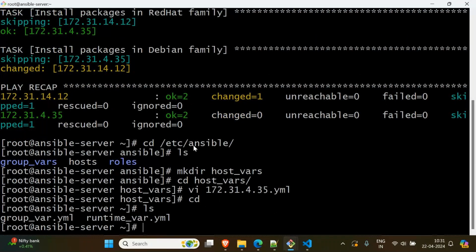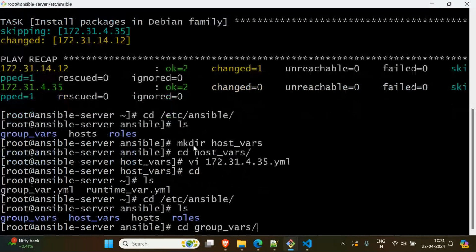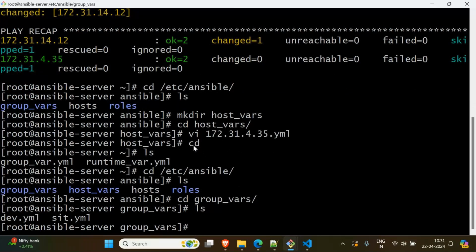Ansible, but one moment please. Okay, what I do is cd /etc/ansible, ls, cd group vars. You know, right? Already I have dev.yaml. So when I execute the program, it will first go to group vars, and if it finds it, it will pick up the value from the group vars. It will not go to our host vars YAML file, right?